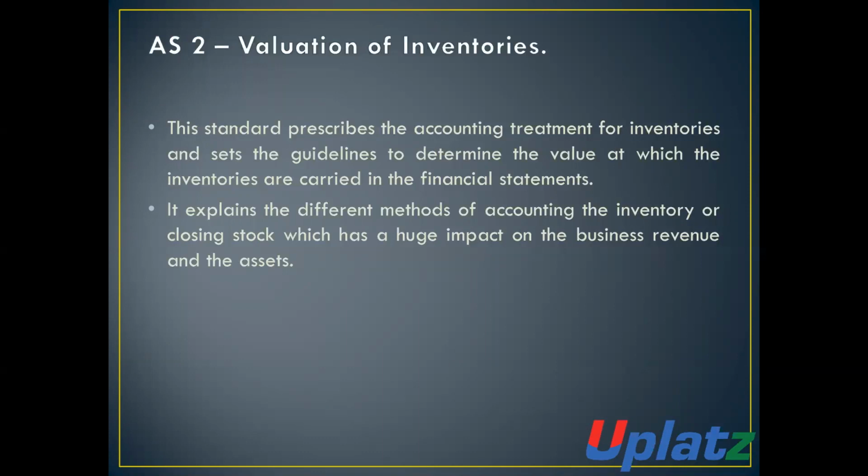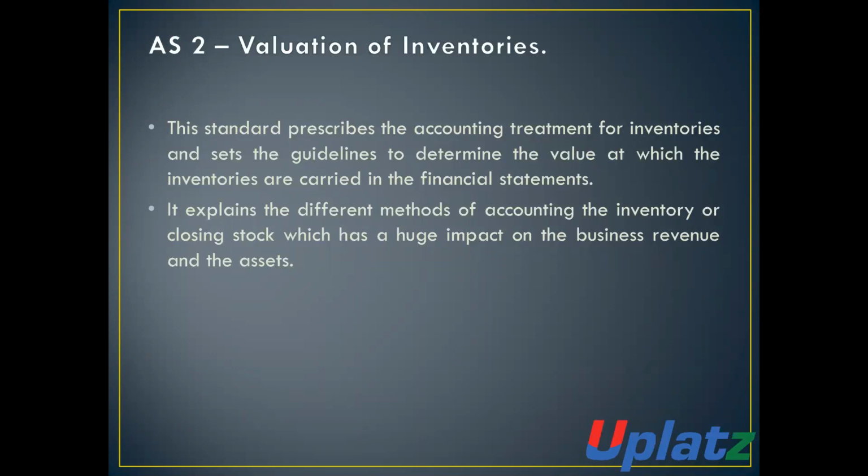In the financial statement, inventory is one of the important parts, and it has a huge impact on the business revenue as well as on the business assets, because inventory is considered a current asset for an organization.